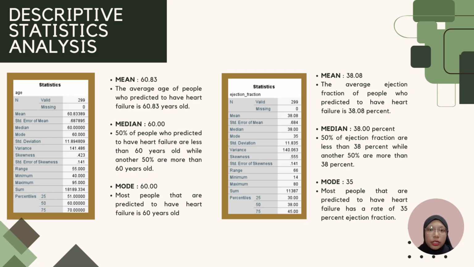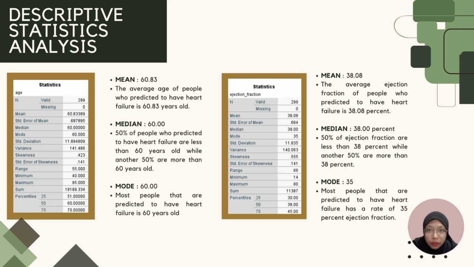Now we move on to the descriptive statistic analysis. From the data that we obtain, it shows that the independent variable, which is age of the patient, and the dependent variable, which is ejection fraction, which is percentage of blood leaving the heart at each contraction. We will analyze the relationship of the data between these two variables. This involves the measure of tendency, measure of dispersion, measure of position, and the measure of skewness.